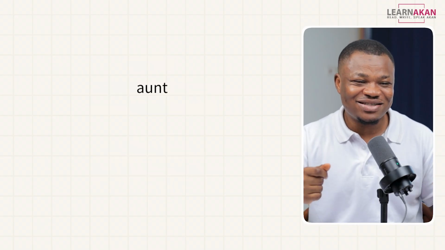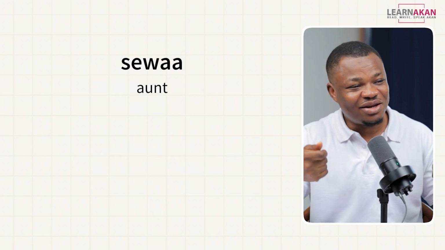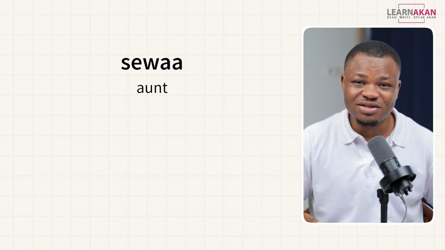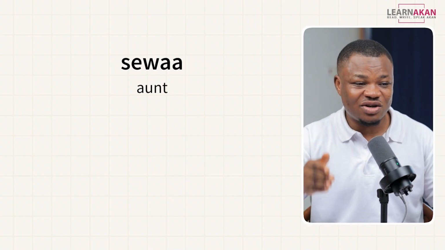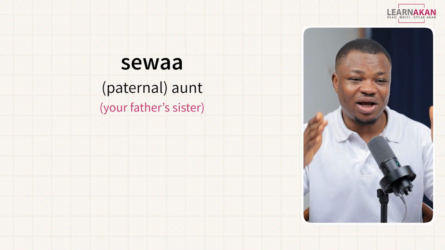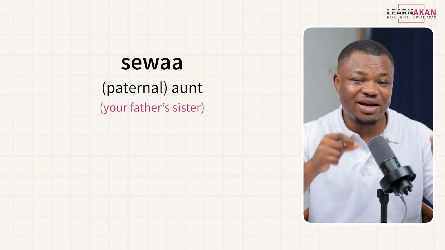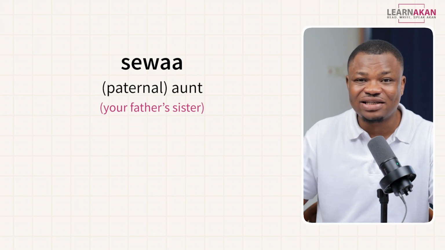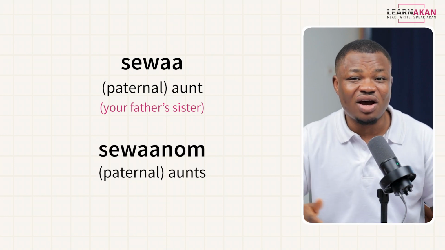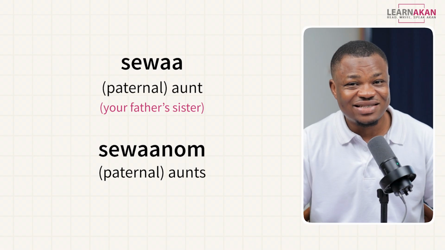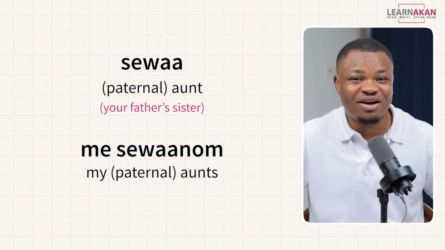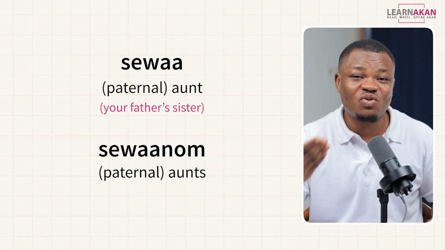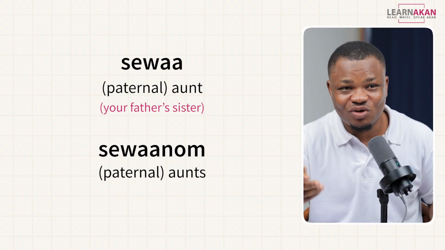So your aunt is sewa. Again, it depends on whether you are talking about maternal aunt or paternal aunt. Sewa is paternal aunt, but let's use that. To form the plural, you just attach num to the end and you have sewanum. So if you say me sewanum, you are saying my aunties, right? So we have sewanum as aunts or aunties.